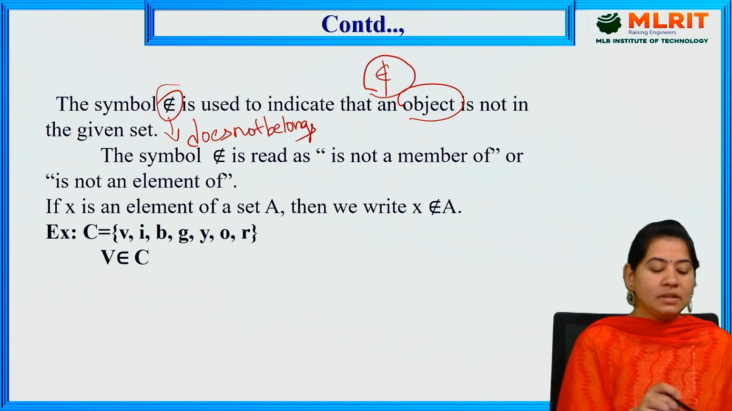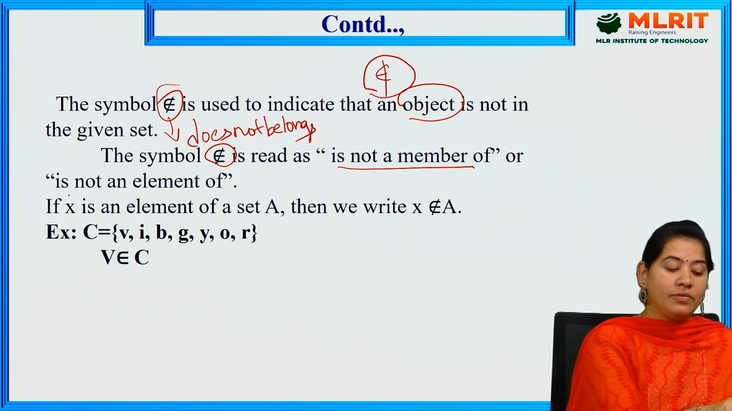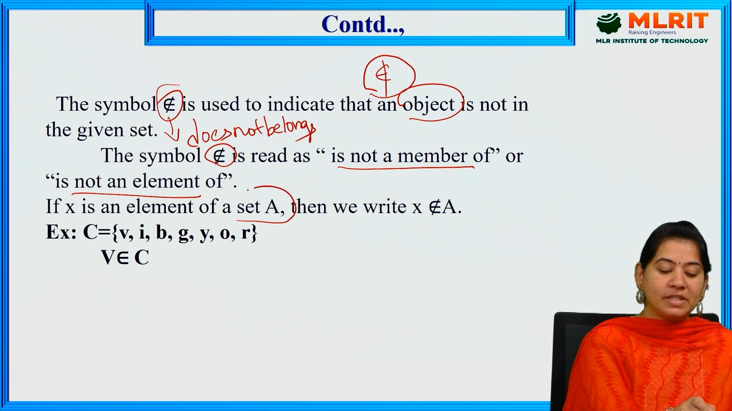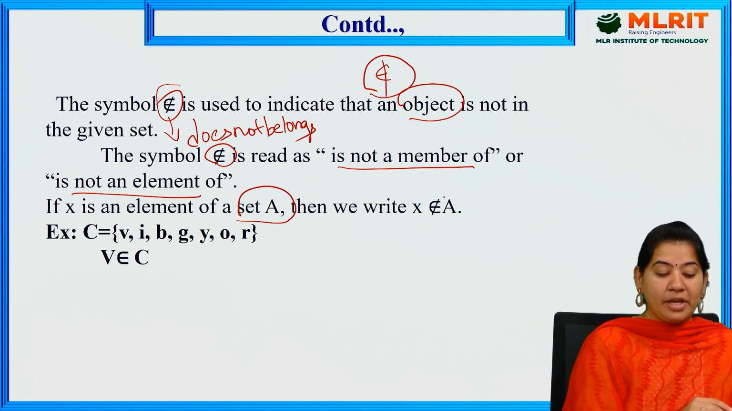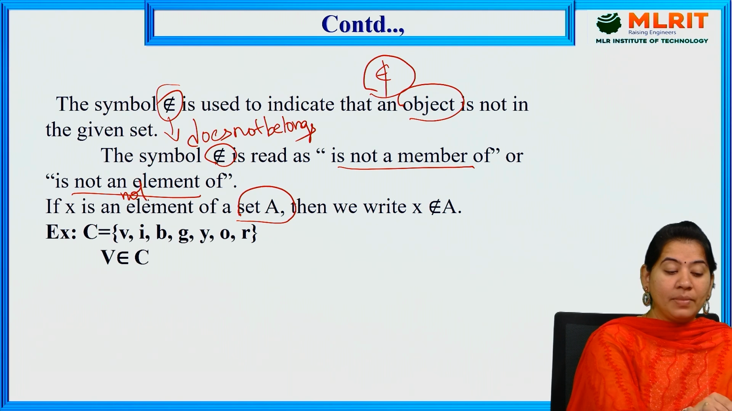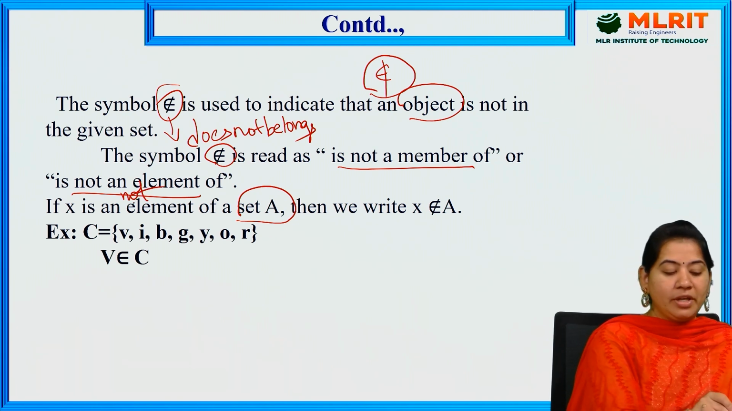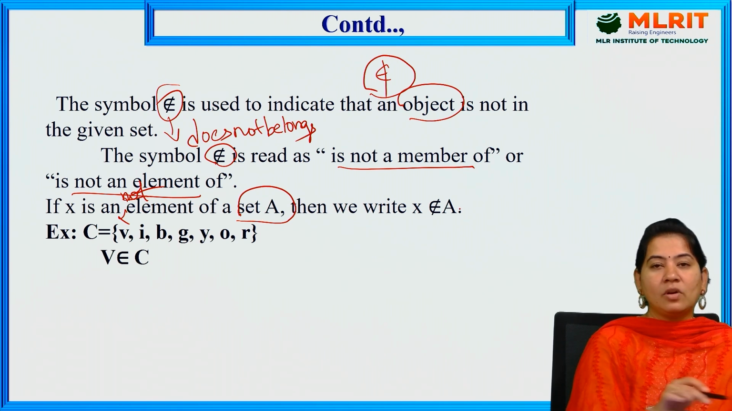So the symbol does not belong to is read as is not a member of or is not an element of. So if X is an element of set A, then we will write X belongs to A. If X is not an element of set A, then we will write X does not belong to A. So here the not is there.